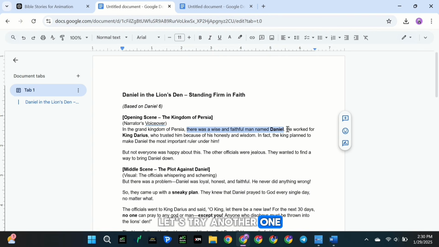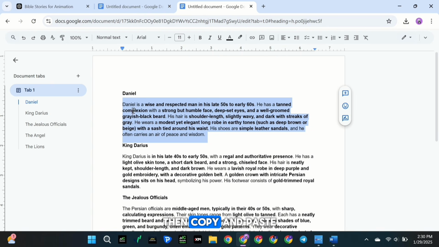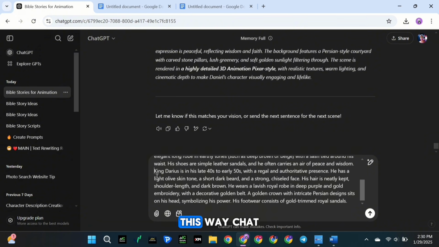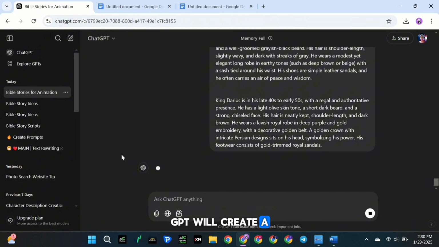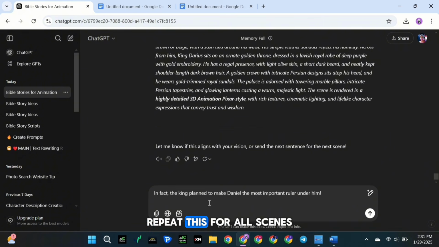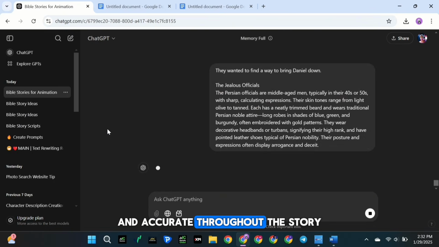Let's try another one. Paste the 3rd scene of the story into ChatGPT. Then, copy and paste the character descriptions for any characters featured in that scene below. This way, ChatGPT will create a detailed image prompt with the exact character descriptions. Repeat this for all scenes, ensuring that the character descriptions stay consistent and accurate throughout the story.